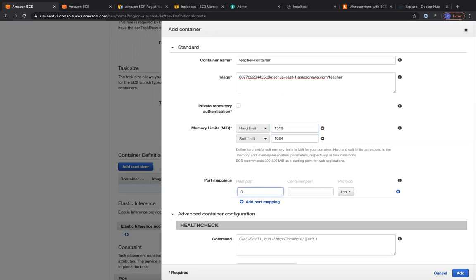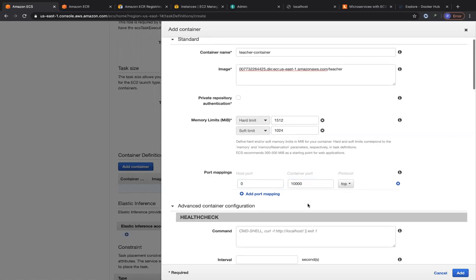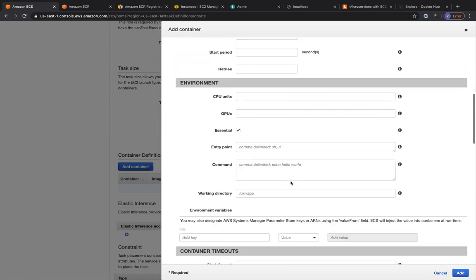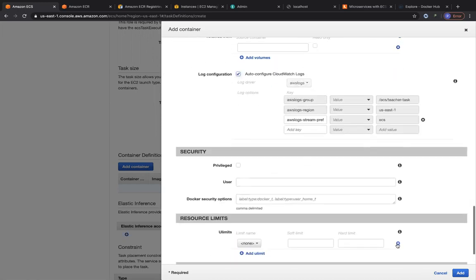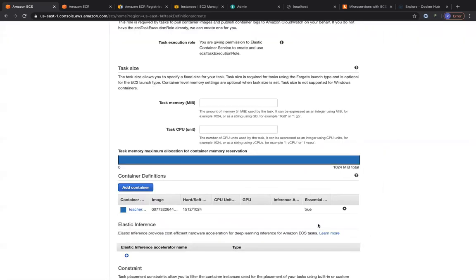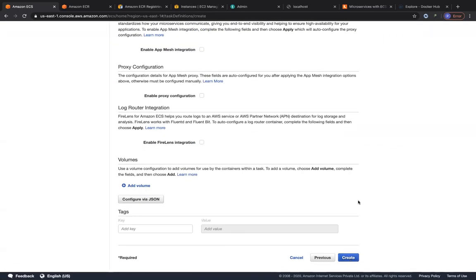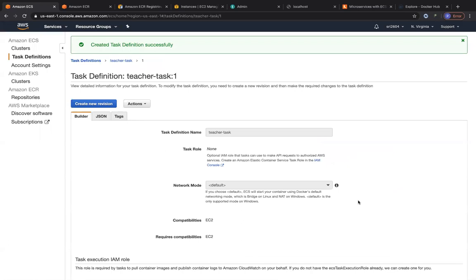And similarly over here, I'm going to specify the host port to be 0, but the container port within which my application is running, that container port is 10000, on which my teacher service is running. So let me scroll down and configure my CloudWatch logs where I can see my logs. Let me scroll down and click on add. Let me scroll down and click on create. So we have two task definitions created right now, but how am I going to use these task definitions to create my containers, right? So how am I going to run my containers?